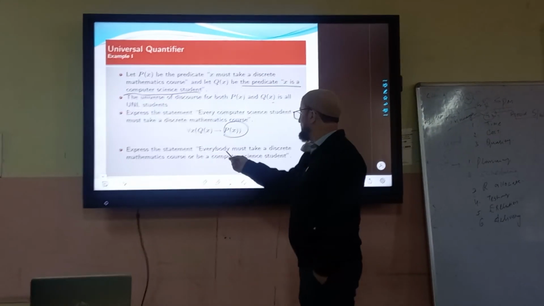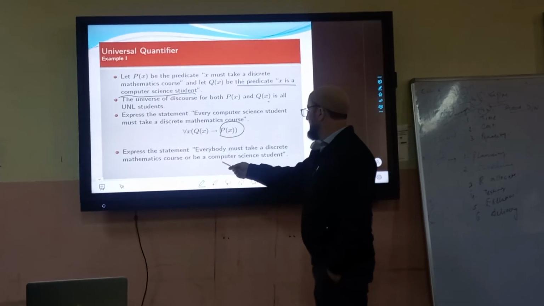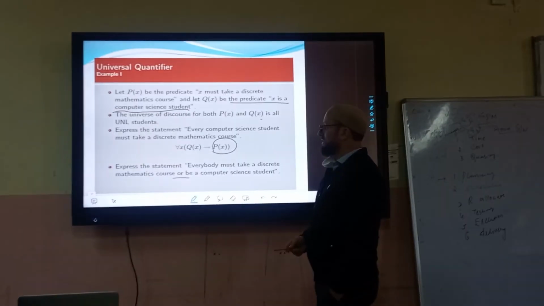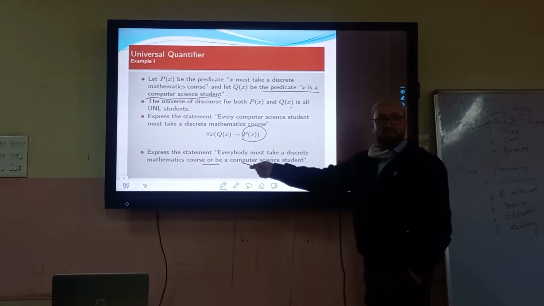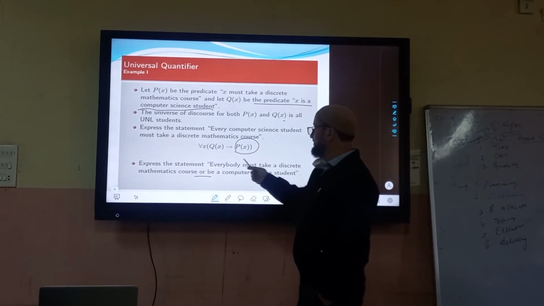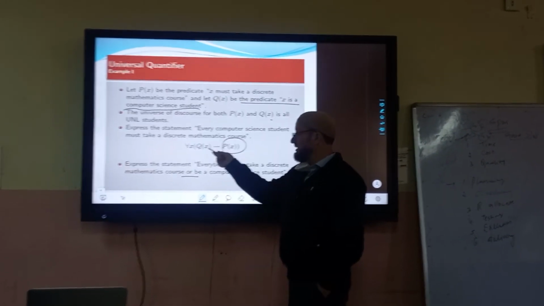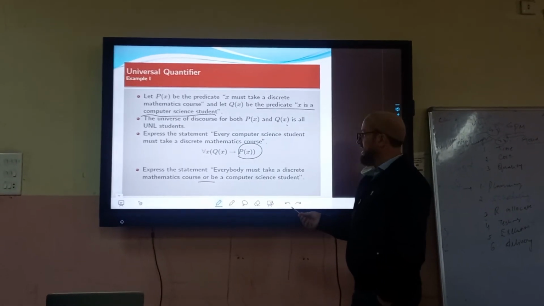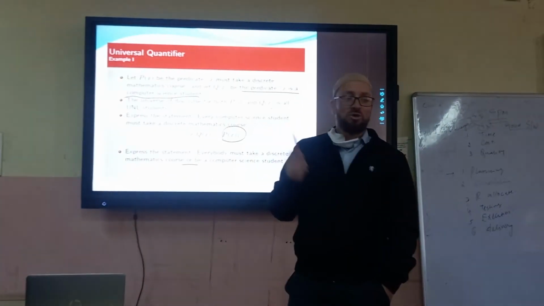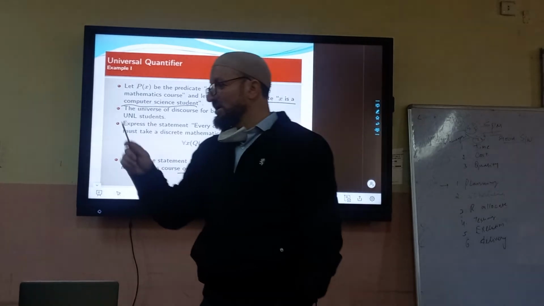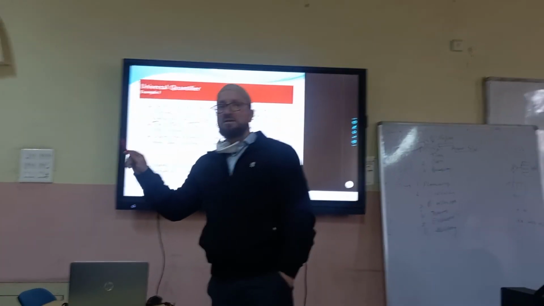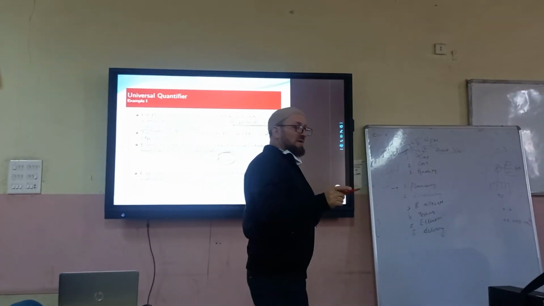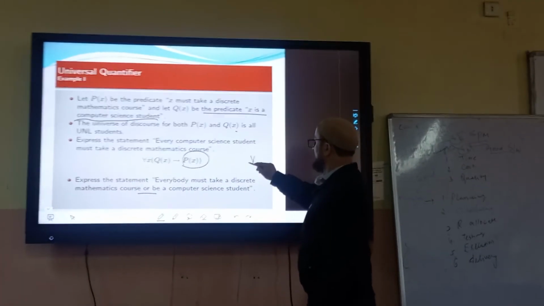Now there is a statement: everybody must take a discrete mathematics course or be a computer science student. इसमें or be a computer science student. Write this down in your home. Express the statement. तो इसको ये एक्सप्रेशन बनाना है इस तरीके से. Everybody must take a discrete mathematics course. जब everybody आता है, it means universal quantifier. जहाँ भी आपको कहीं पर everybody या all आएगा, यानी कि हर एक के लिए जब कोई चीज true होगा, तो उसमें क्या लगाएंगे आप? Universal quantifier. For all X लगाएंगे उसमें.